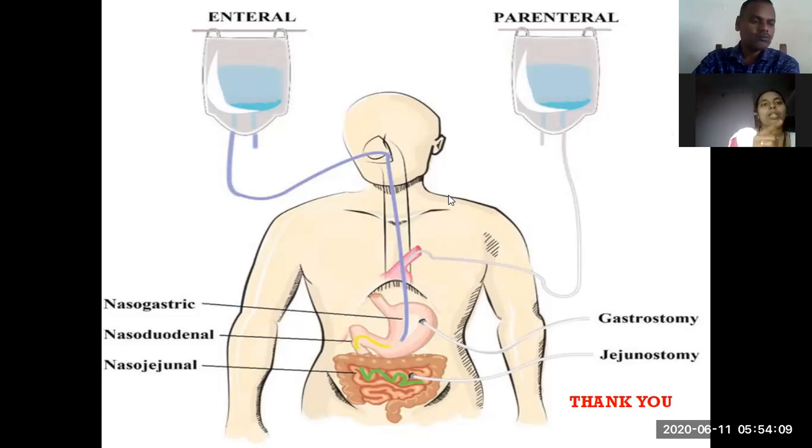So the food directly enters the bloodstream. So these are the two types of nutrition given in the hospital, that means ICU ward patients can be given this type of nutrition.